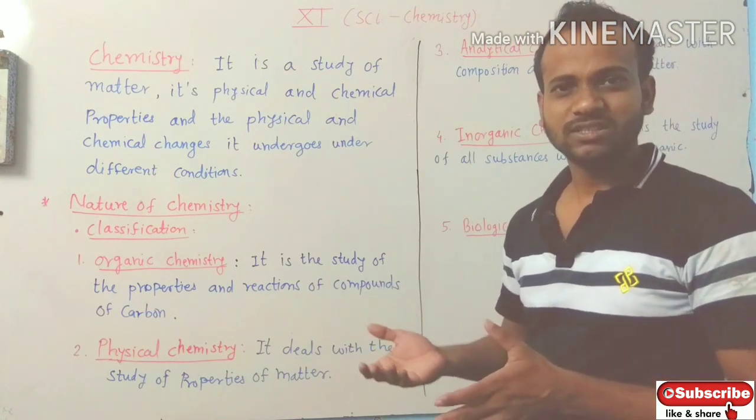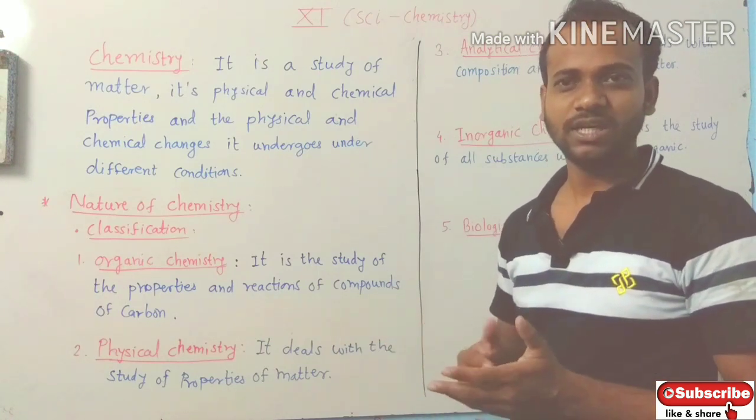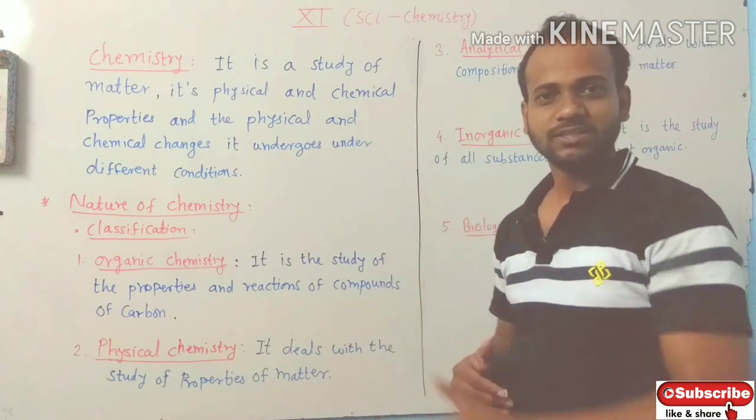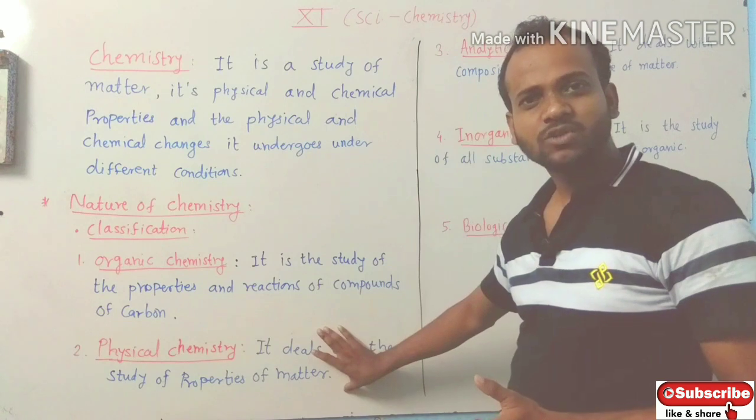Then their states, the states of matter. There are 3 states of matter, solid, liquid and gas, so physical chemistry mainly deals with the states of matter.